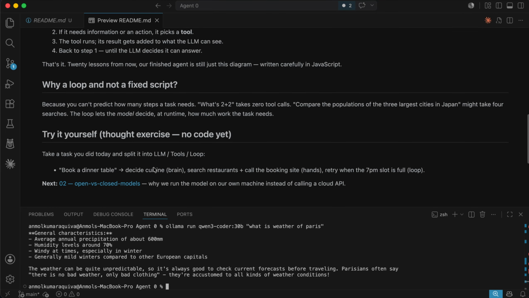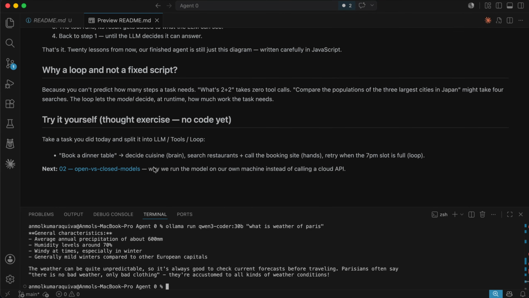Just to understand it further from a different example, let's take an example of booking a dinner table. If a human were given a task to book a dinner table, what would be the actual flow or steps that they would perform? The first thing they would do is decide which cuisine they would like to have for dinner, and then based on that cuisine they would search on Google for restaurants which serve it and have good reviews, plus also call the booking site. And then if the slots are full, they would maybe try a different restaurant. So that's the overall flow they would follow.